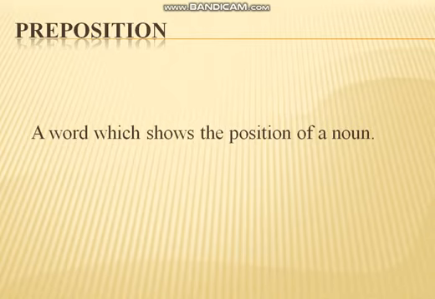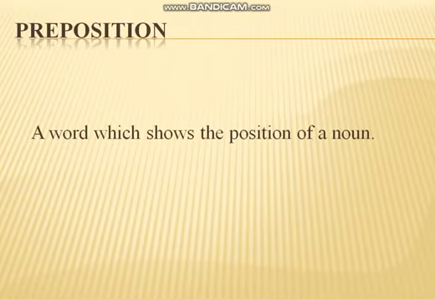If you look around in your room where you are sitting now, what are the positions of different things? Where are you sitting? Maybe you are sitting on a sofa, maybe you are sitting on a carpet. This type of showing the position of a noun is called prepositions.